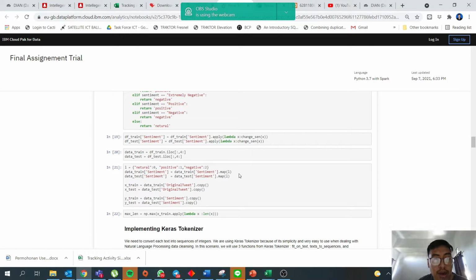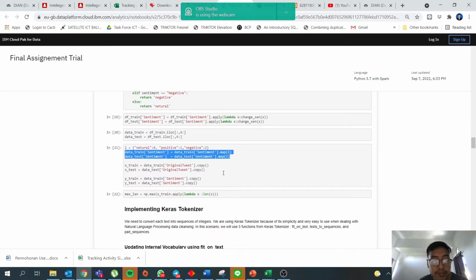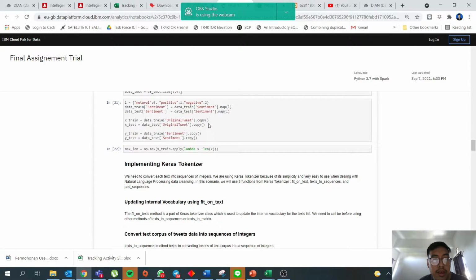And then after that, we have to map whether it's neutral, positive, or negative. So neutral is 0, positive is 1, and negative is 2. And we apply those functions. And then we define xtrain, xtest, ytrain, ytest.